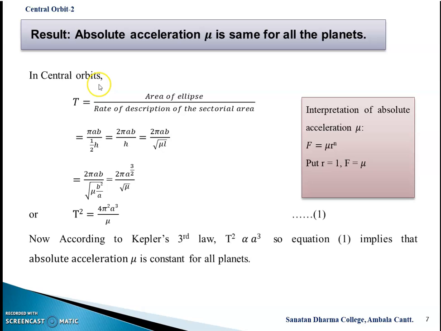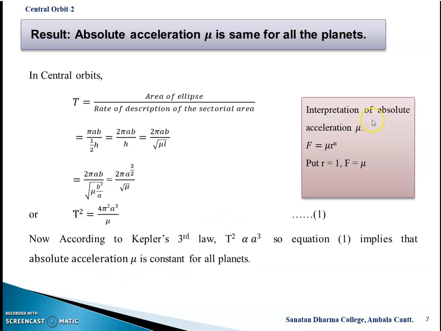Since we discussed that an ellipse is a central orbit, using this result, T, the time period, is equal to the area of the ellipse divided by the rate of description of sectorial area. We have the area of the ellipse as pi a b, and the rate of description of sectorial area, that is areal velocity, is half h. Now h is root mu l, and l is the latus rectum, b square over a. After simplifying, you will get T square is equal to 4 pi square a cube divided by mu. Now, since Kepler's third law says that T square is proportional to a cube, from equation number 3, mu must be constant. So here mu is the absolute constant, the absolute acceleration.